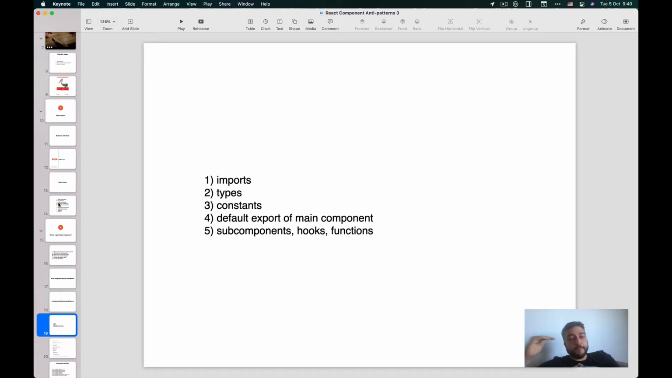I first list the imports, which are required. Then I list the types, the prop types of this component, because pretty much everybody switched to TypeScript nowadays. Before, we used to have those prop types libraries which were doing runtime checks. Now we are doing those things in compile checks. So the types, like what's the requirement of the component, is the second thing. Then I put constants there, things that are important for the component logic. And the next thing is the default export of the main component. And then at the bottom of the file, I put any subcomponents, hooks, functions.